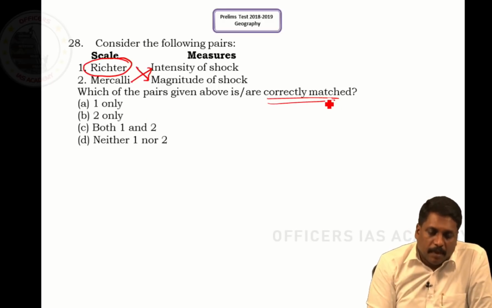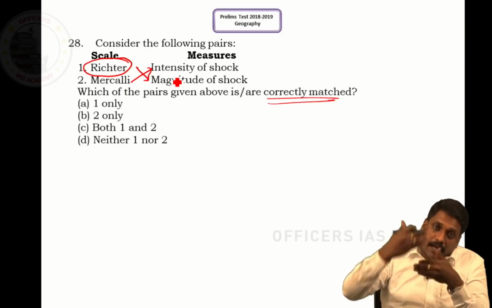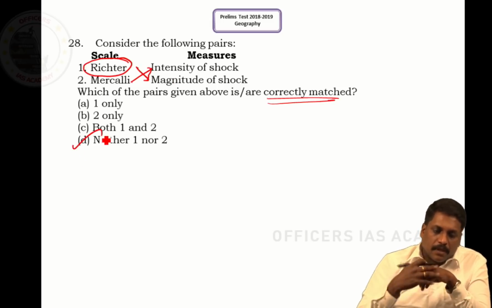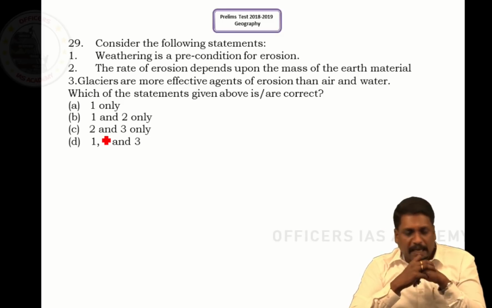Neither of them, because the Richter scale is given as intensity and the Mercalli as magnitude. Rather it should be the other way around. If it is interchanged, yes. So what should be the answer for it? Neither 1 nor 2. Coming to question number 29.